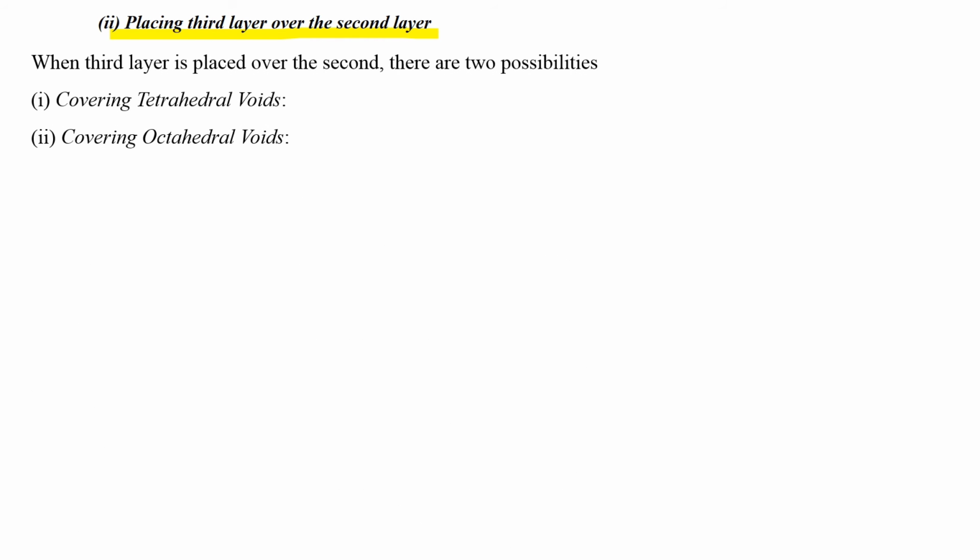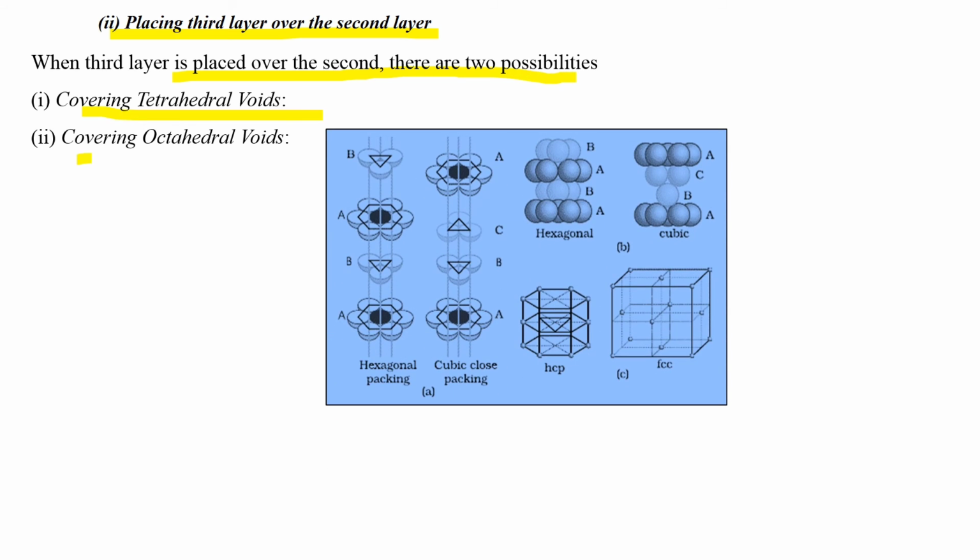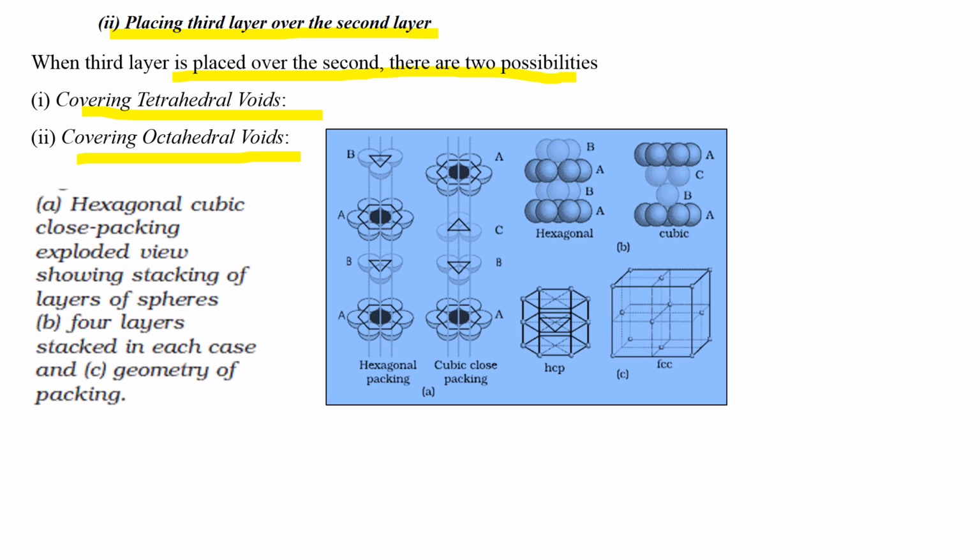And now placing the third layer over the second layer. When the third layer is placed over the second, there are 2 possibilities: covering tetrahedral voids and covering octahedral voids. This is A layer, B layer, and A and B. This is A, B, A, and C, B and A. In hexagonal and cubic close packing, the exploded view shows stacking of layers of spheres, 4 layers stacked in each case, and this is the geometry of packing. Okay.